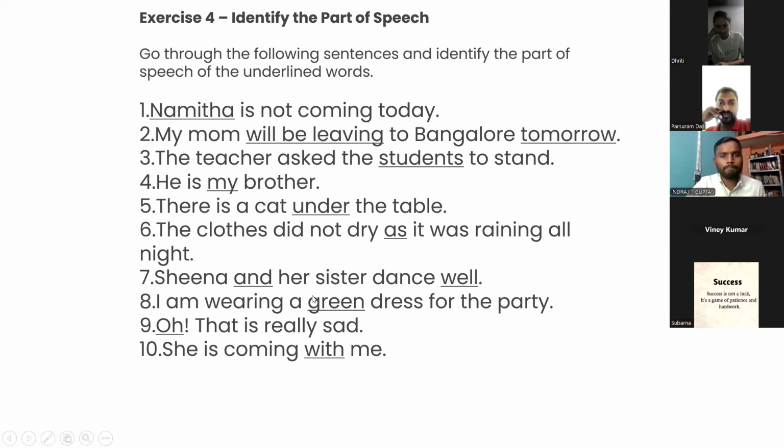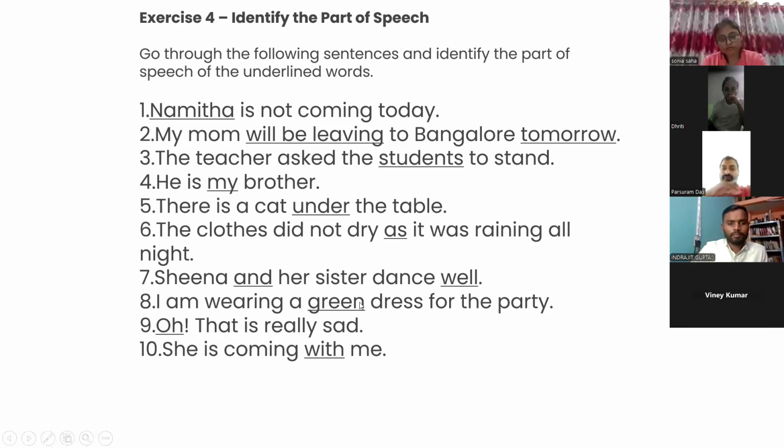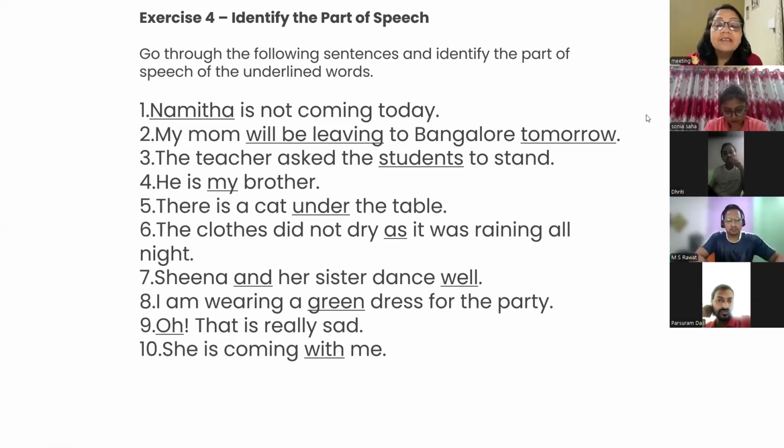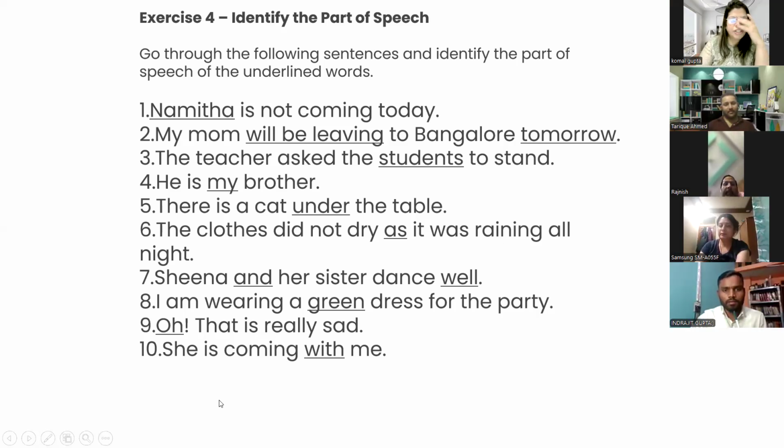Parshuram, the clothes did not dry as it was raining all night. What is as? Conjunction. It is joining two sentences. Conjunction. Indrajit, Sheena and her sister dances well. Tell me the underlined words. And is a conjunction, and well is an adverb. Well is an adverb.